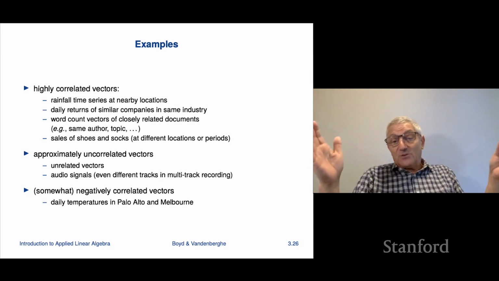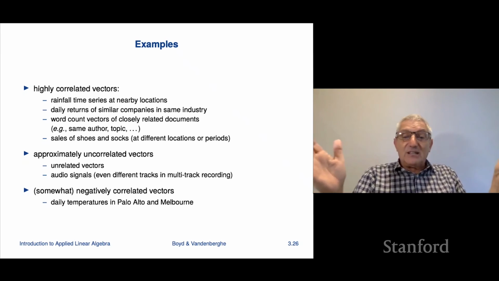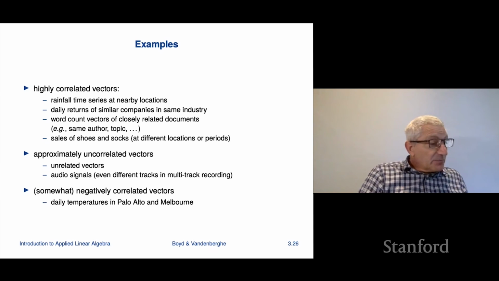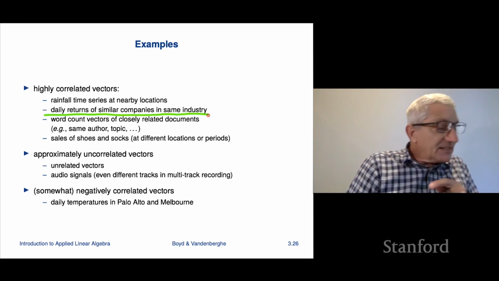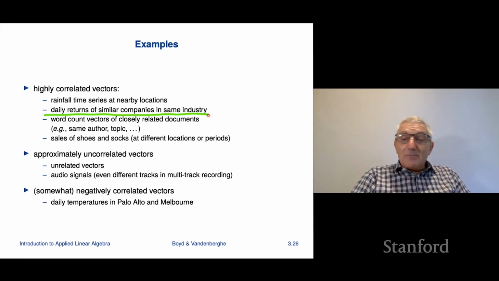It would be like 10 years of daily rainfall data. That would be a 3,650 vector long. Okay. Here's another one, maybe not as highly correlated: daily returns of similar companies in the same industry. So let's look at a year's worth of returns. There are about 250 trading days in a year, so that's about 250 numbers. So if I look at 2 similar companies and I look at their returns,